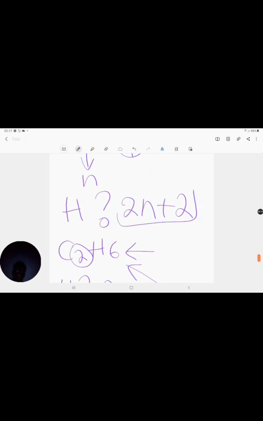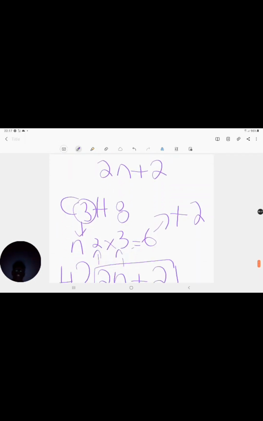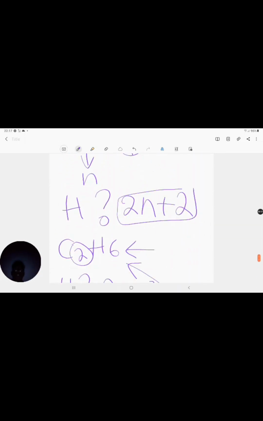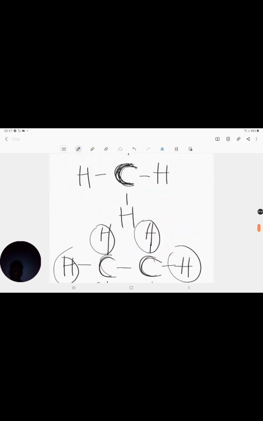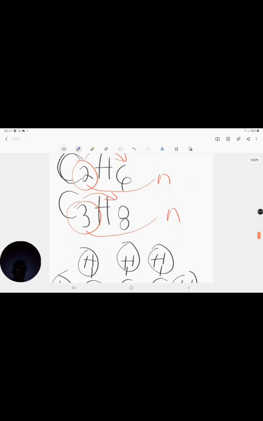I've got 2N plus 2 for my second compound, which was C3H8, and I've got 2N plus 2 for my first compound. So all of my compounds end up with 2N plus 2. So the general formula for my alkanes then is CnH2n plus 2. Okay, so the general formula for my alkanes is CnH2n plus 2. Let me just write it nicely.